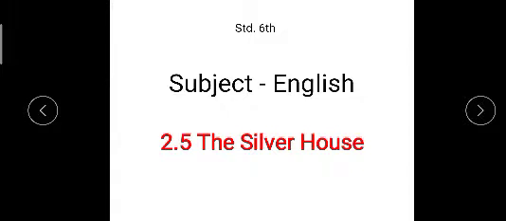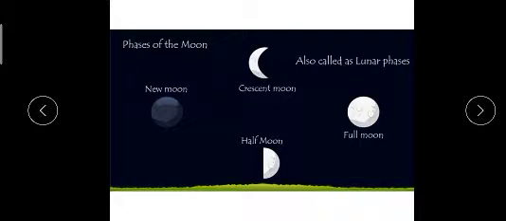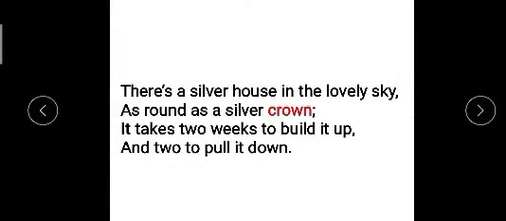So today we are going to learn in English subject 2.5, The Silver House. Do you know the phases of the moon? We also call them lunar phases. You can see the new moon, crescent moon, half moon, and full moon. Okay, so let's start. Read the first stanza.